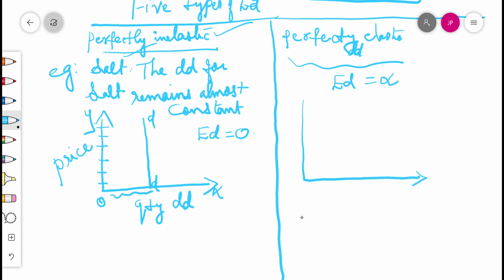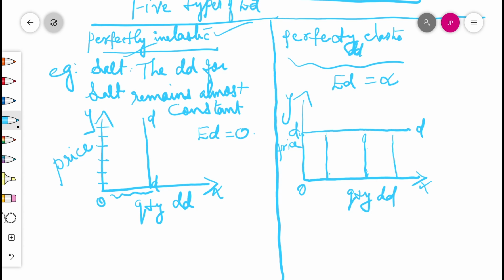We can draw the diagram on the basis of this concept. Compare and contrast, diagram OX and OY. OX we can make the same demand curve. Normal demand curve has quantity demanded here, price here. OY, please draw. And the demand curve as per the theory is parallel to the OX axis. That is, price remains constant and the demand for the commodity is sometimes less, sometimes more.